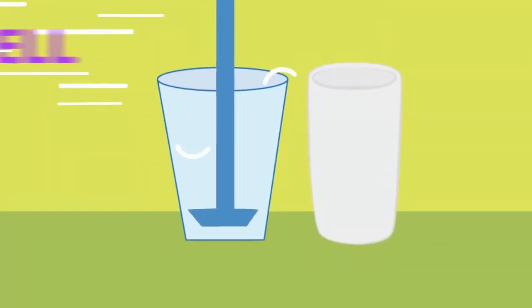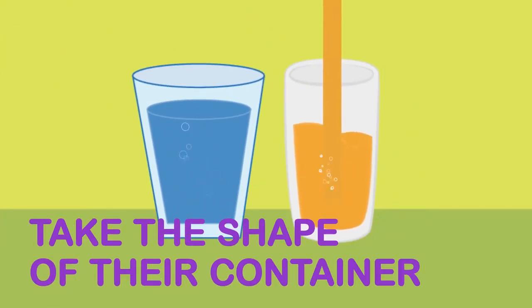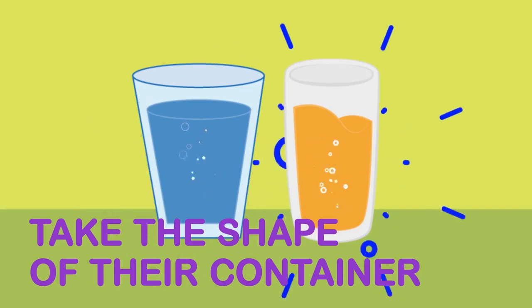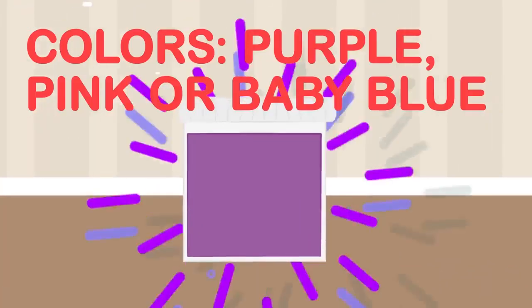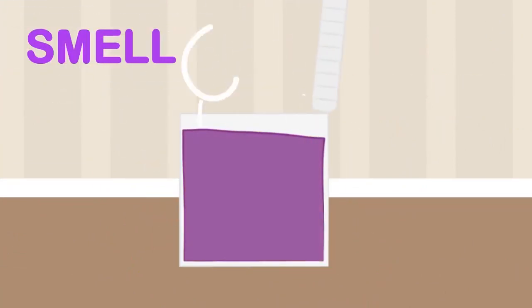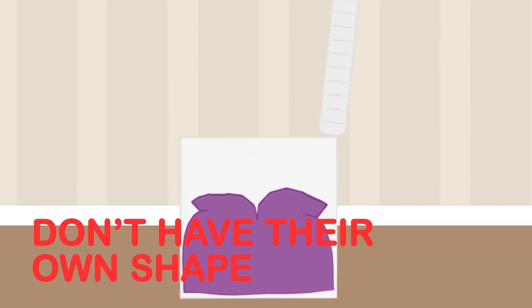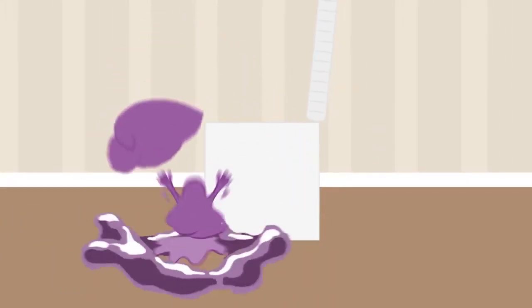Liquids have color, smell, and texture too, but they don't have their own shape. They always take the shape of whatever they're placed in. For example, slime. Everyone loves playing with slime, right? Slime can have different colors like purple, pink, or baby blue. They have smells. Some slimes smell different from other slimes. They also have texture. They're sticky, but they don't have their own shape. That's why when you put them in a square container, they just fill the square. But when you take them out, they're not square, right?